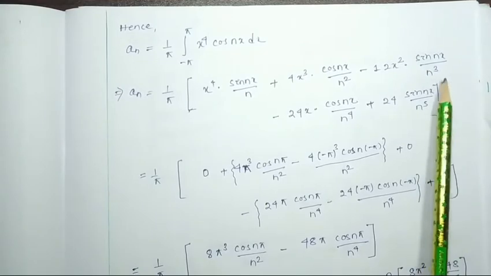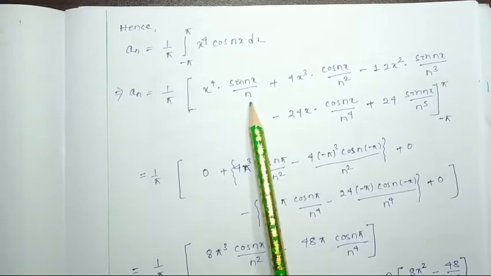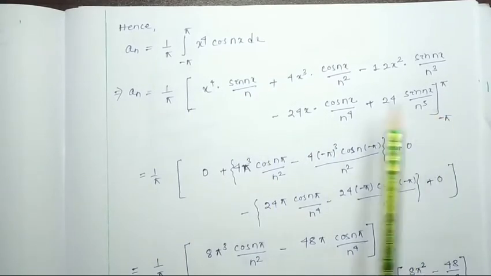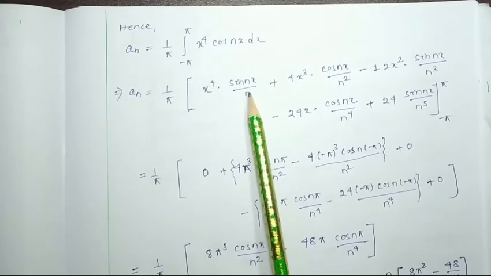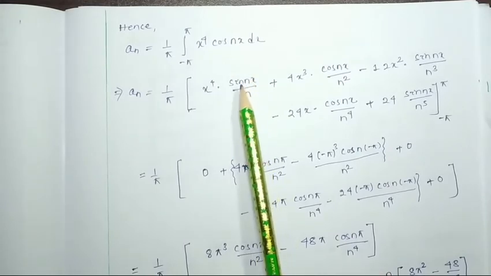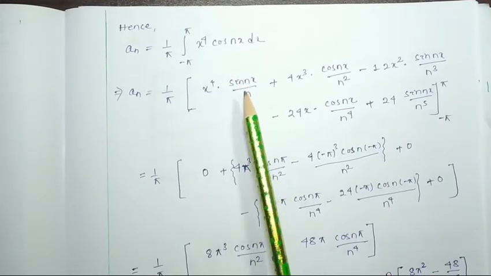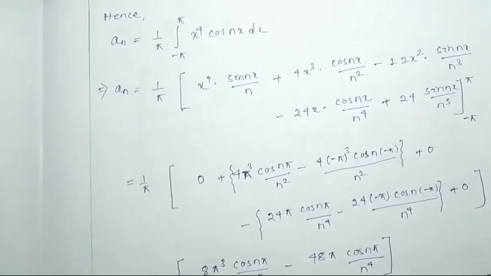If I put pi as the limit, it will be pi to the power 4 sin(n pi)/n minus pi to the power 4 sin(n minus pi)/n. Whatever n may be, sin pi or sin minus pi value will be equal to 0. Sin of any multiple of pi will be equal to 0. Hence the first term will be cancelled out, the first term value will be equal to 0. Now we have to consider the second one.